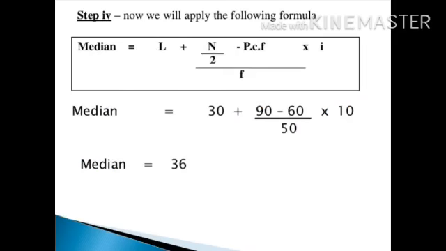Just substitute all the values in the formula. The lower limit we got was 30, plus n by 2, which is 90 we got, minus 60 the pre-cumulative frequency, divided by the frequency 50, into I. I is the class interval, isn't it? I, that is 10. So once you calculate this, you get median as 36. So I am sure you have understood this very well.